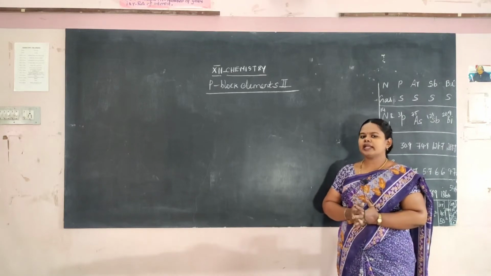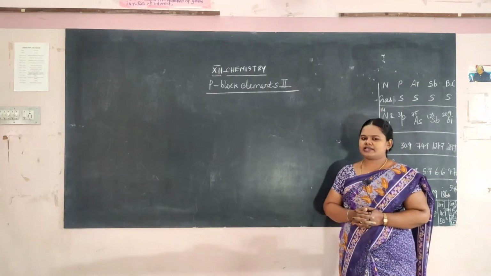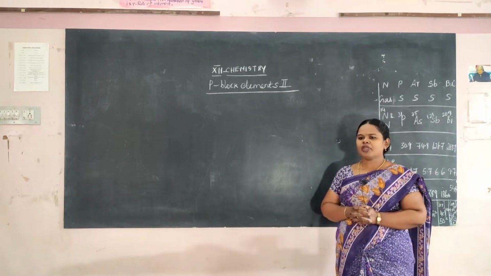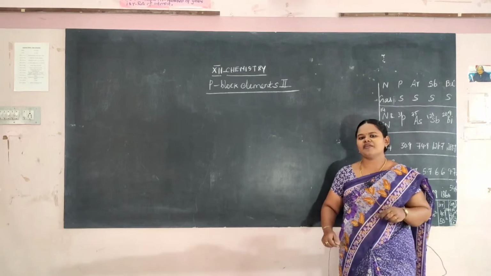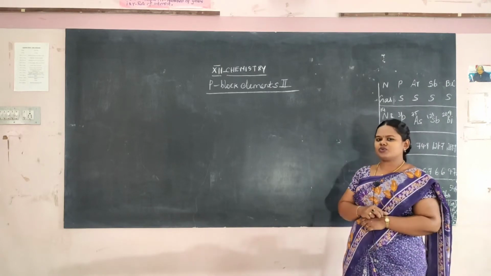Then in inert gases we are going to learn about noble gases and rare gases. We are also going to explore the importance of P block elements in our day-to-day life. These are the learning objectives of this lesson.